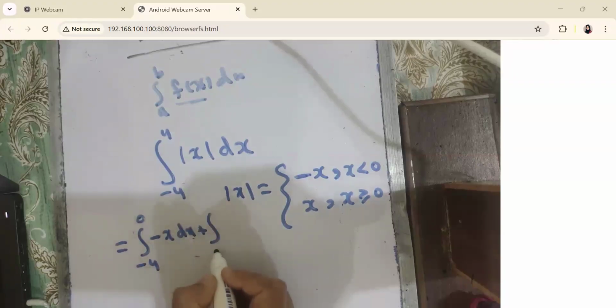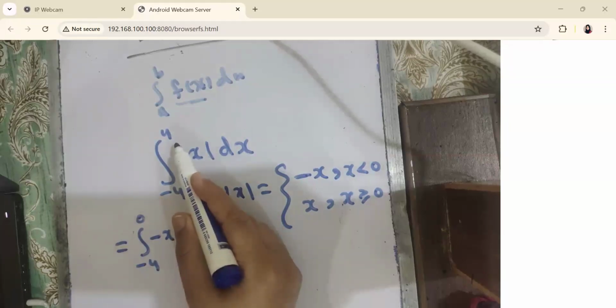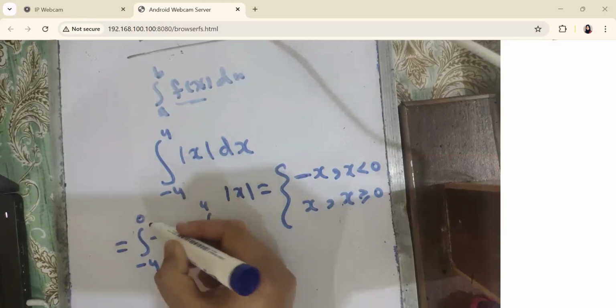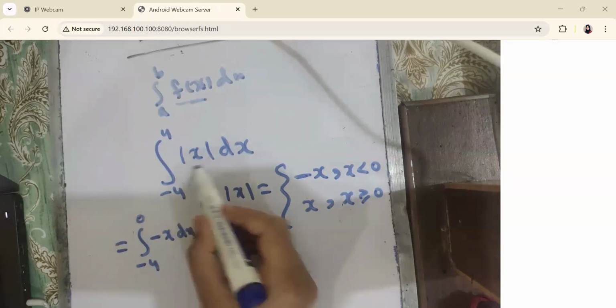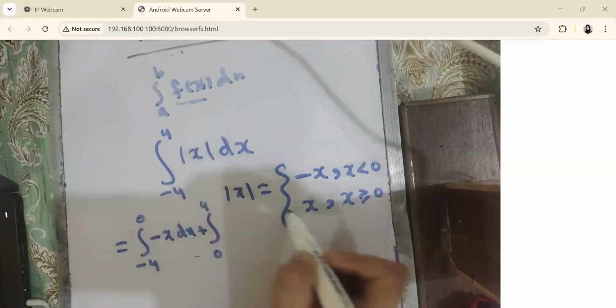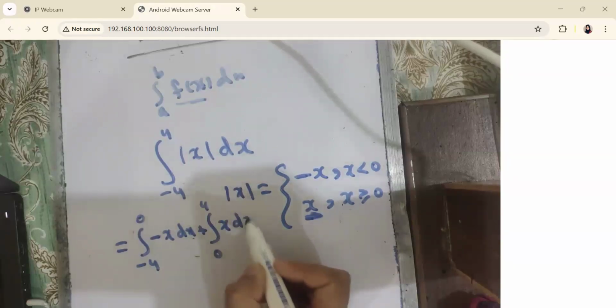Plus, then I am going to write 0 to 4. I have the limit of integration minus 4 to 4, and we break this limit from minus 4 to 0 and from 0 to 4. And for 0 to 4, what would be the integrand? Mod of x is equal to x, positive x. x dx.